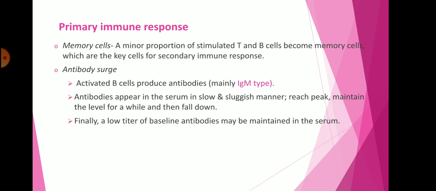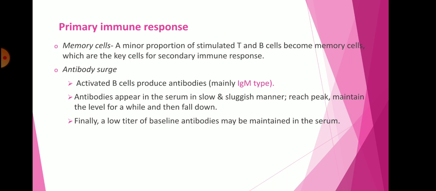So antibody appears in the serum in a slow, sluggish manner in the primary immune response, because it is the first time the antigen has invaded the body of the organism, so the adaptive immune system has to recognize that microorganism, that antigen, so that it can produce the specific antibody against that microorganism, bacteria or viruses. Then slowly the antibodies peak, maintain the level for a while, and then fall down. Finally, a low titer of baseline antibodies may be maintained in the serum.